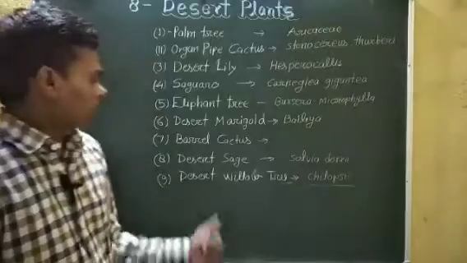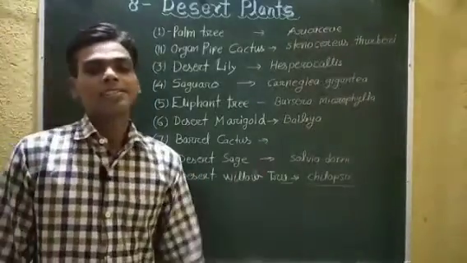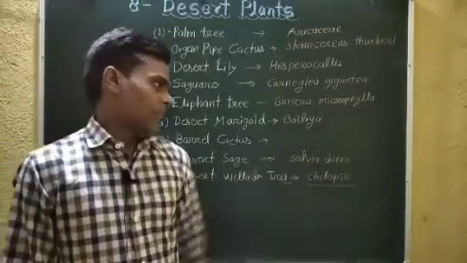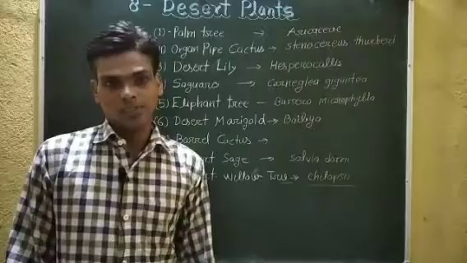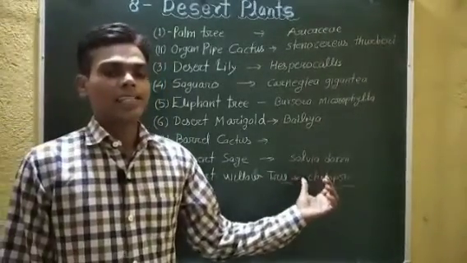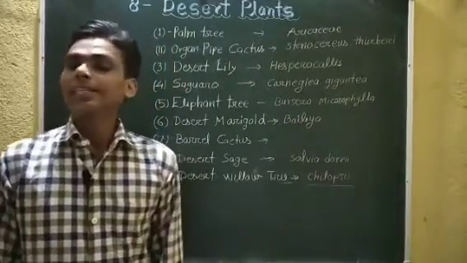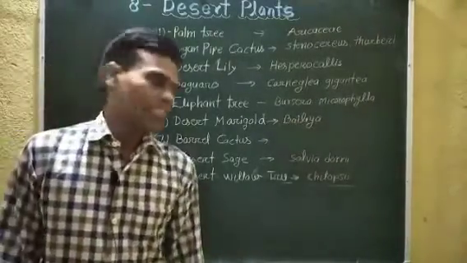Now eighth is desert sage. Its scientific name is Salvia dorrii, family Lamiaceae, and it is native to mountain areas of United States.